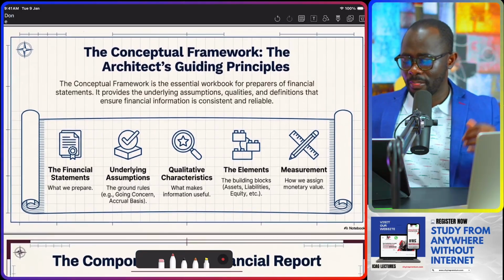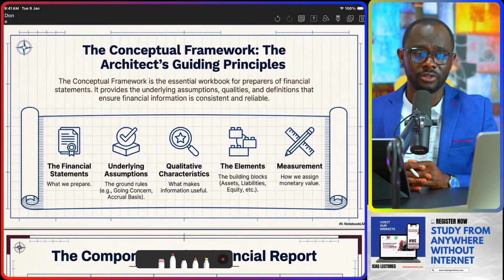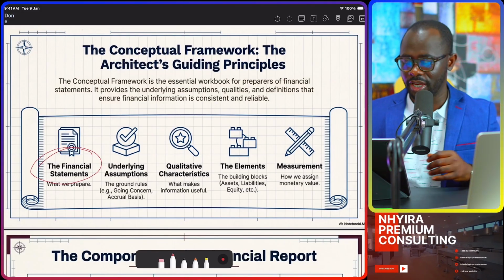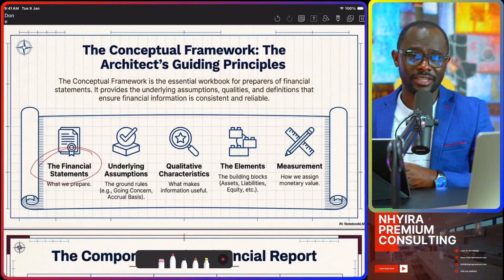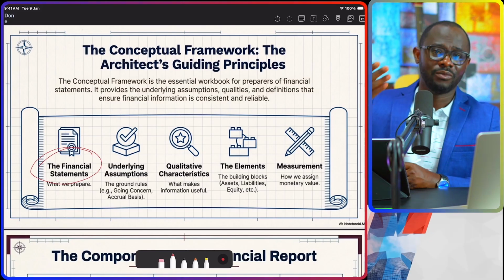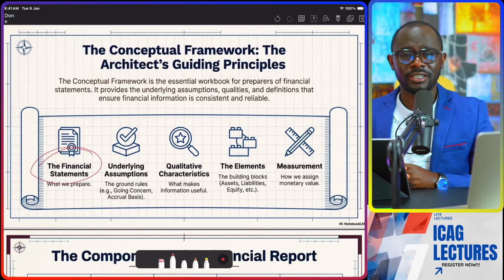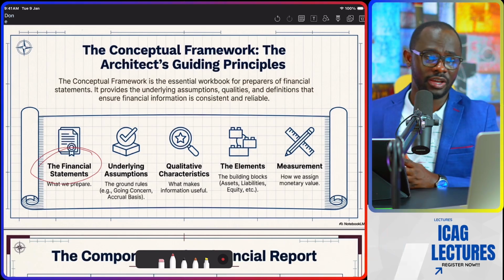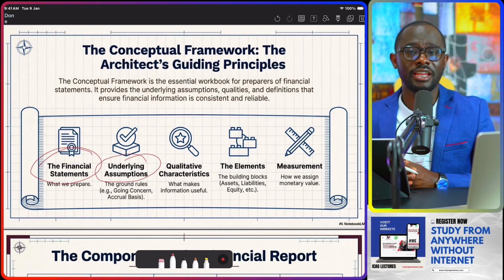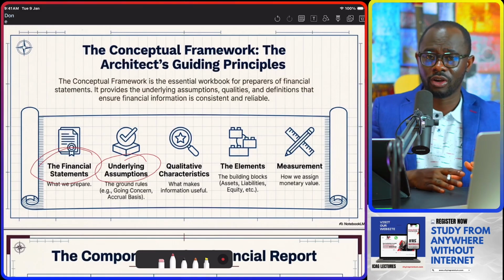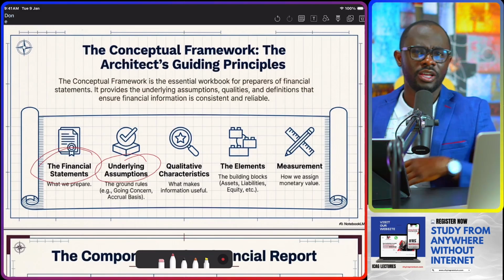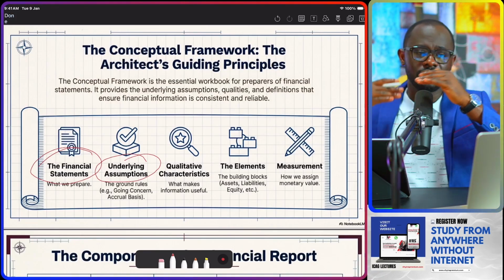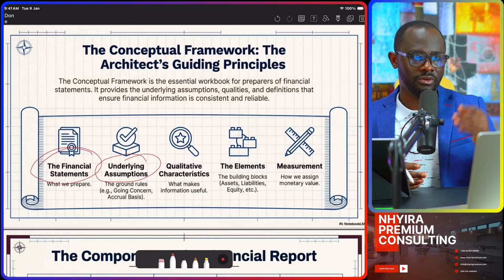Then we came to the conceptual framework for general purpose financial statements, technically talking about the financial statements that we need to prepare in the public sector. And I listed 3 or 4 of the financial statements already. We have the statement of profit or loss, statement of changes in equity, statement of financial position, then the cash flow statement, then the notes to the financial statements. Then we come to the underlying assumptions where we spoke about the going concern principle, and then the accrual. Then we brought in the concept of the substance over form principle because in leases, for instance, we are going to be applying the substance over form principle there.